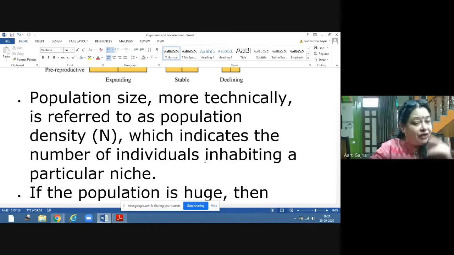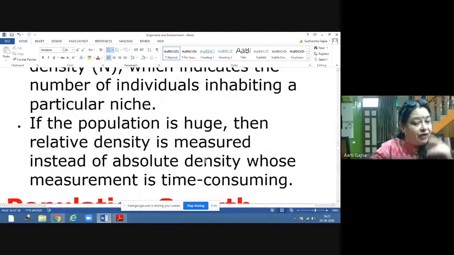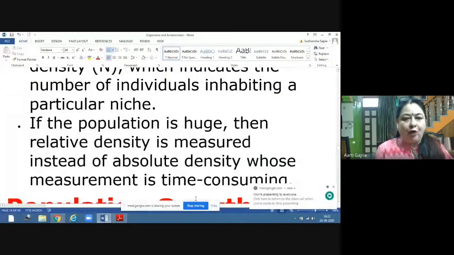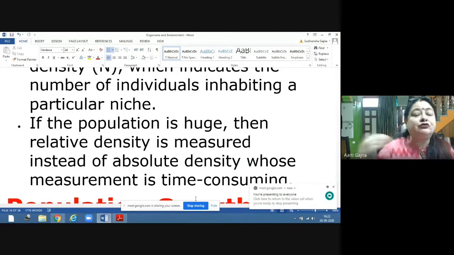So if the population is huge, then relative density is measured. Suppose there is a pond, and in that pond there are a lot of fish, but you don't have to go and count each and every fish to find out the population.